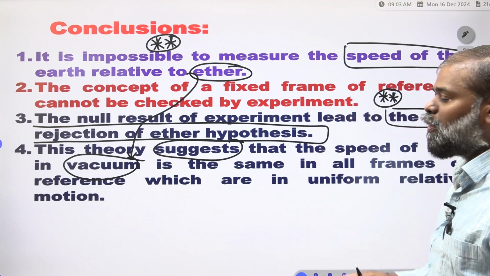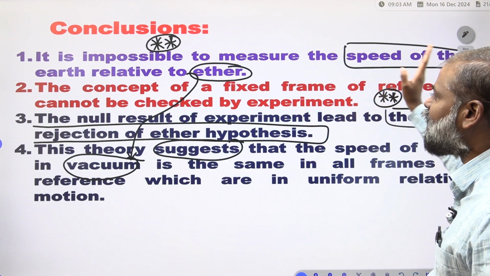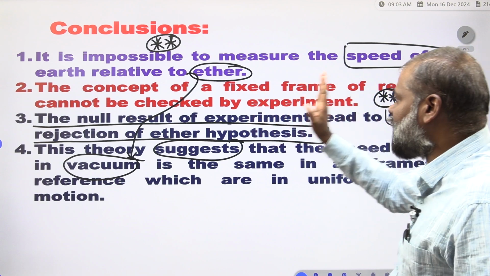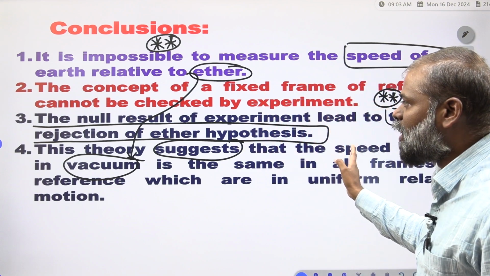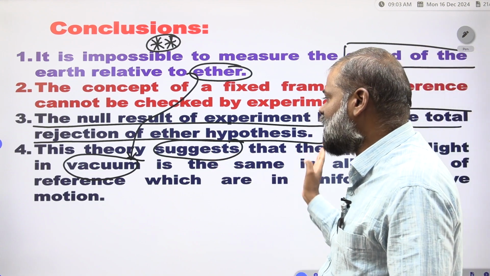Clear? Once again you have to see the conclusions. It is impossible to measure the speed of the earth relative to the ether. The concept of a fixed frame of reference cannot be checked by this experiment. The null result of the experiment led to the total rejection of the ether hypothesis.